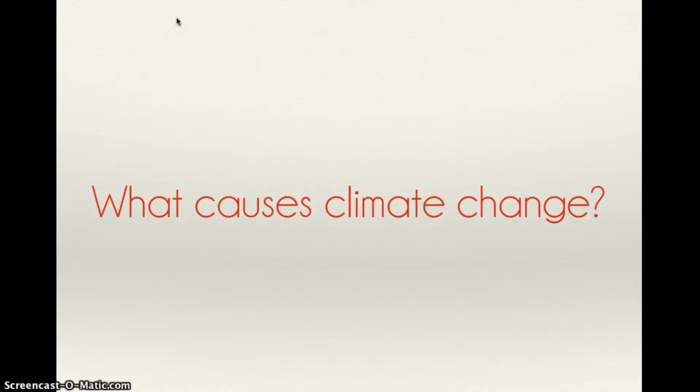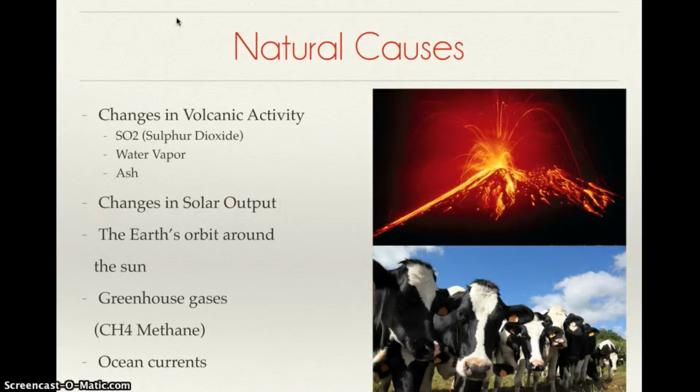What causes climate change? Natural causes. Changes in volcanic activity, solar output, greenhouse gases, and ocean currents are some contributors to climate change. When a volcano erupts, it releases a lot of sulfur dioxide, water vapor, dust, and ash into the atmosphere. The sulfur dioxide can reach the stratosphere and block the incoming rays of the sun, resulting in cooling of the earth. The ocean acts as a massive solar panel that absorbs heat. It also distributes all the heat all over the globe.